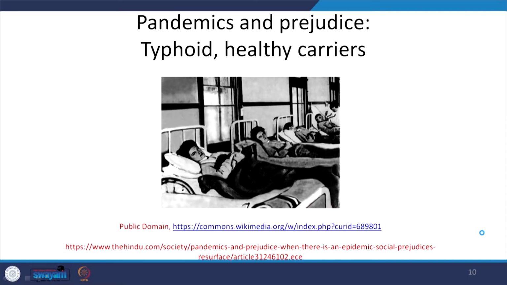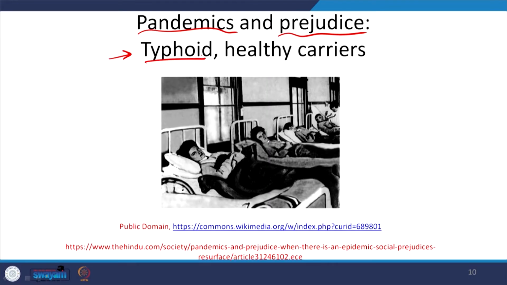And one other aspect is how people think and act during pandemics and how prejudices play a role. Even during Corona, we had people from a particular community being targeted for various reasons. Then the poor, who had no recourse to good medical facilities, or who could not fall back on bank deposits or such to live a hermit-like life, were thrown out of most people's homes. They were not given their monthly wage, and they suffered a lot. But again, these prejudices always come into play during pandemics. That's something to keep in mind.